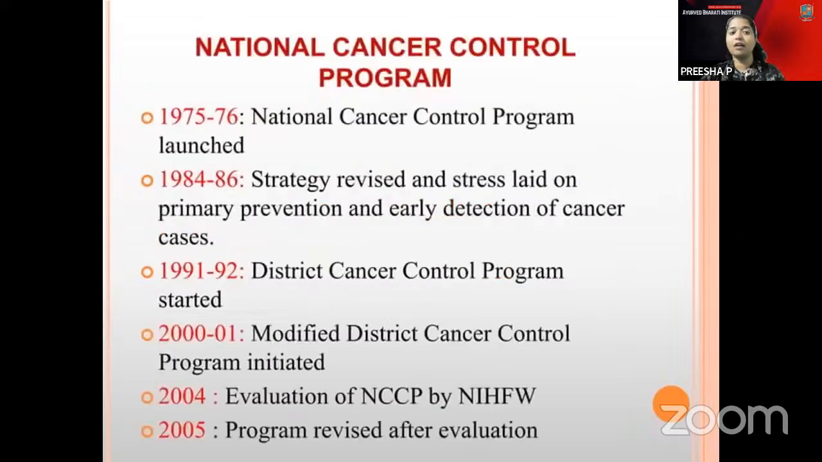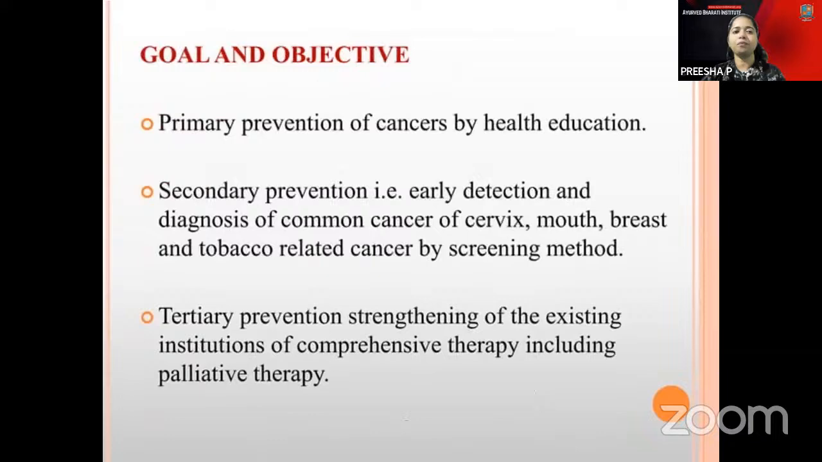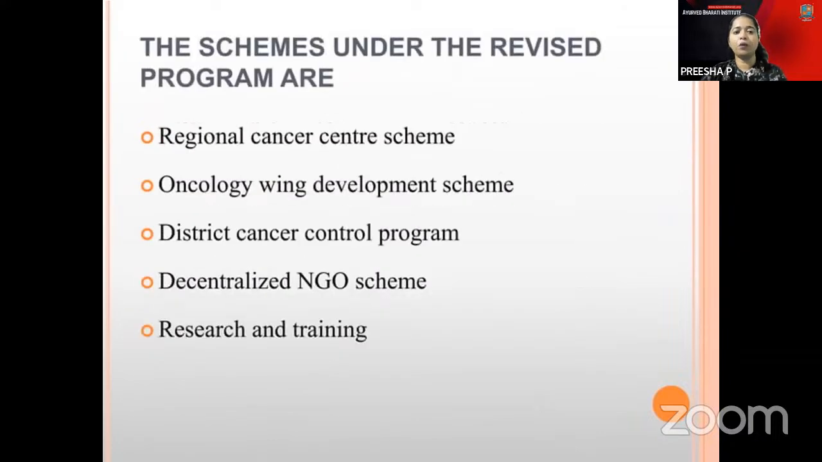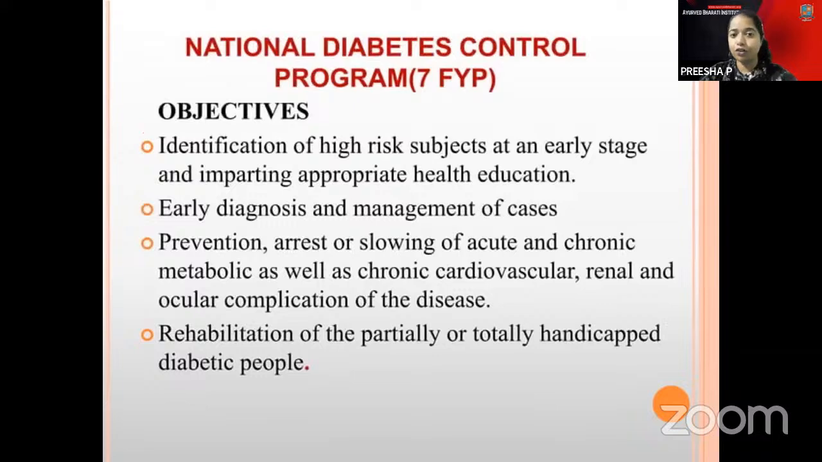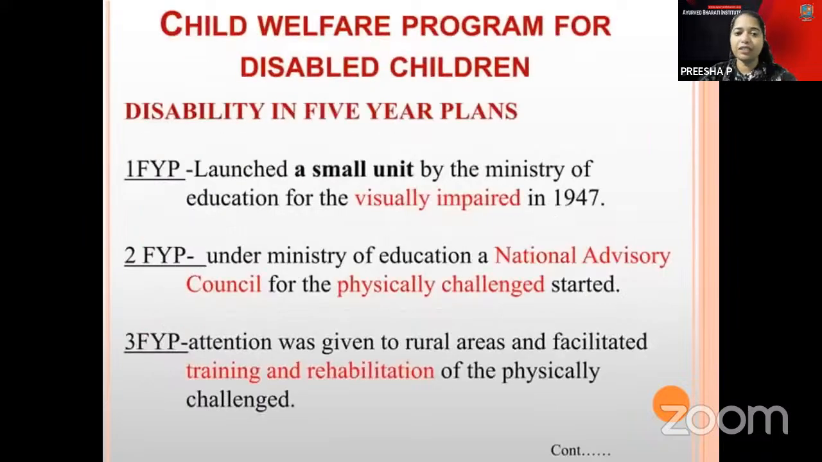And you have the National Cancer Control Program in the year 1975 to 1976, with the District Cancer Control Program in the year 1991 and 92. The revised programs are the Regional Cancer Center Scheme, the Oncology Wing Development Scheme, and the District Cancer Control Program. The National Diabetes Control Program is there. Here, a small unit is launched.